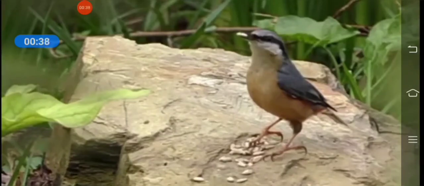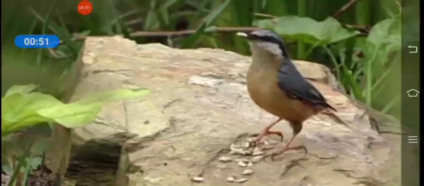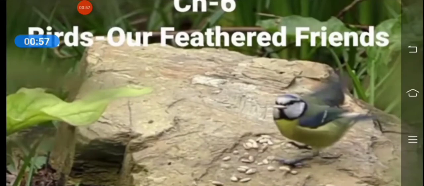Are you able to identify the sound? Yes, chirping of birds. Birds are the real musicians of nature, isn't it? Now, can you guess the name of the chapter? It is related to birds. Yes, it is chapter 6. Birds, our feathered friends.